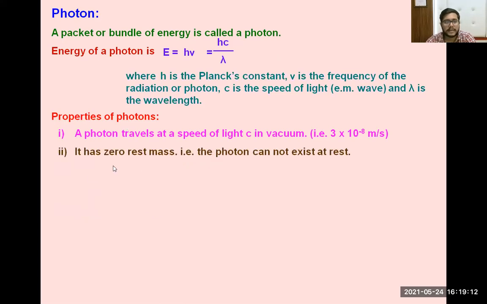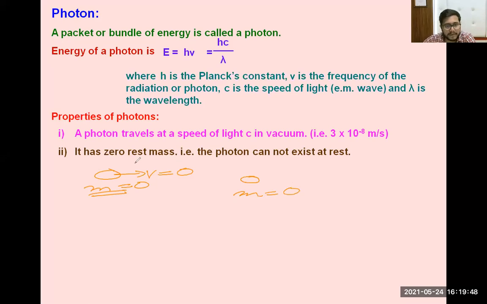The second property: it has zero rest mass, that is, the mass of the photon is zero, so a photon cannot exist at rest. It means that if the velocity of the photon is zero, it cannot exist. The mass of the photon is given as zero when the photon is at rest.